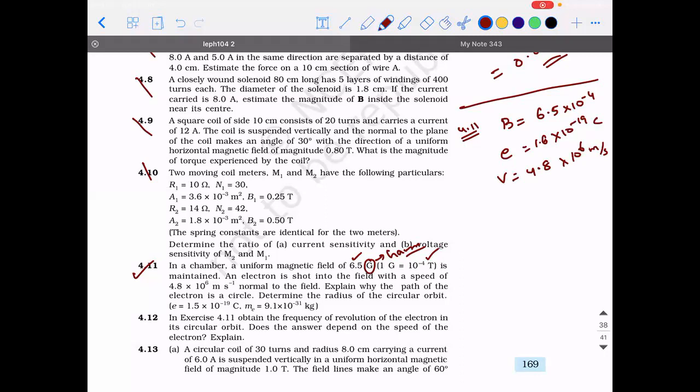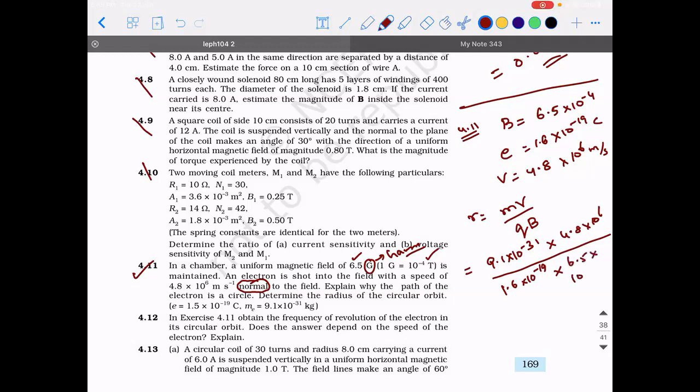Explain why the path of the electron is a circle. Answer is very simple. Whenever a particle is projected perpendicular to the magnetic field, it's going to be a circular path. Determine the radius of the circular orbit. R is equal to, formula is mv divided by qB. So mass of the electron is 9.1 into 10 power minus 31, into velocity 4.8 into 10 power 6, divided by charge of the electron 1.6 into 10 power minus 19, into magnetic field 6.5 into 10 power minus 4. So you calculate this value, you're going to get the answer.